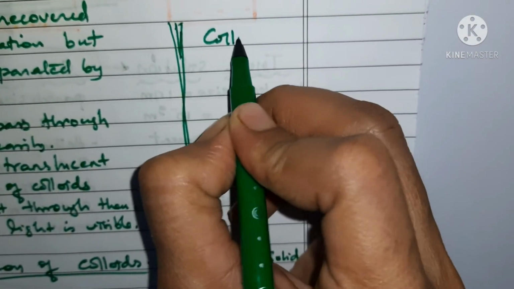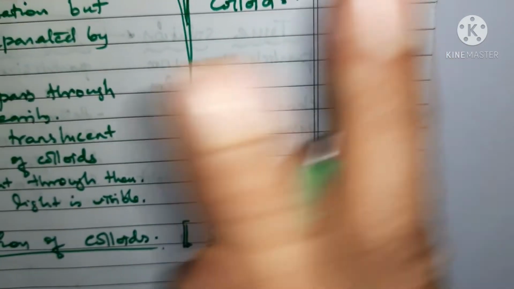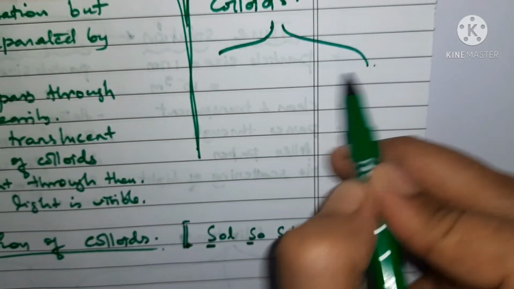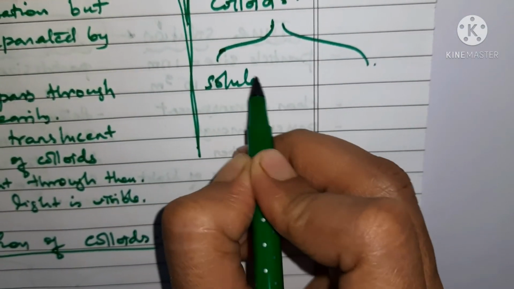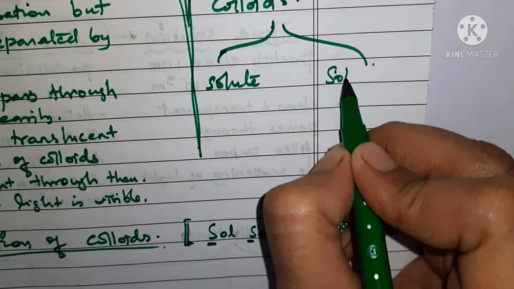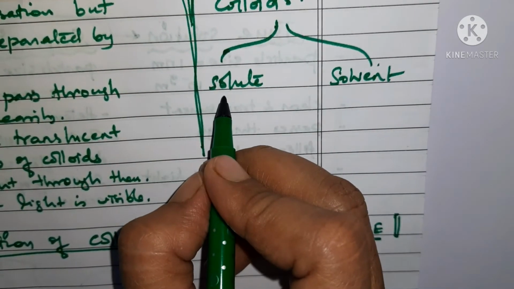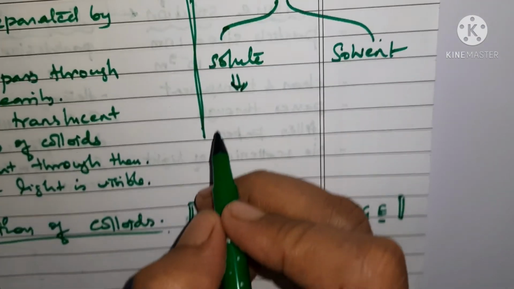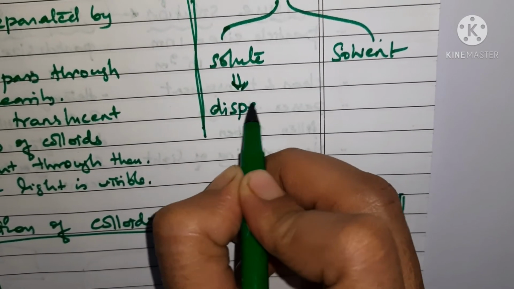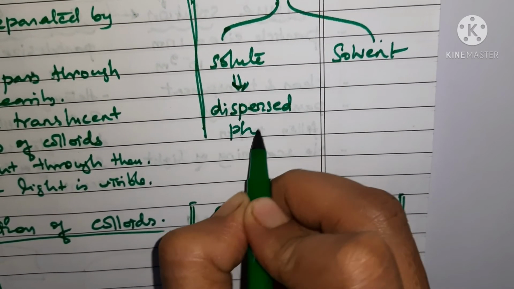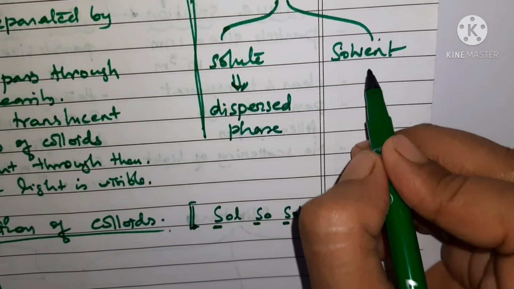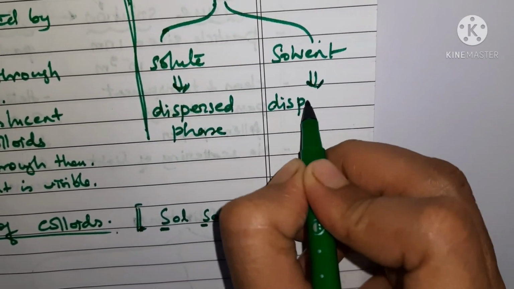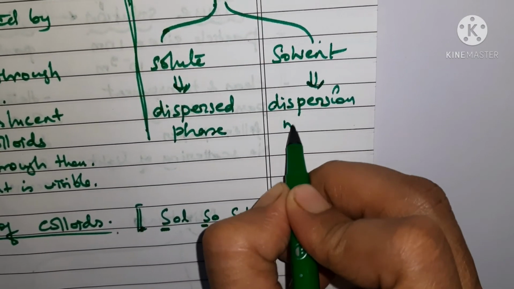As you know, there are always two parts, one is solute and the other one is solvent, right? So in case of colloids, the solute part is known as dispersed phase, and the solvent part is known as dispersion medium.